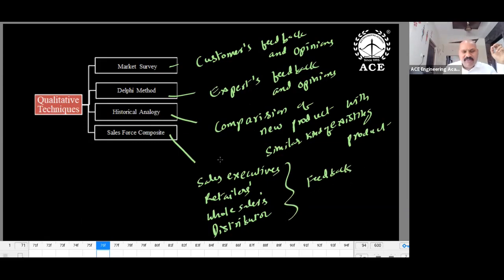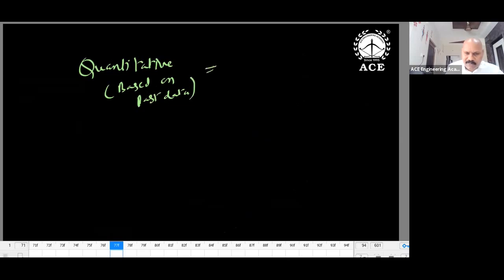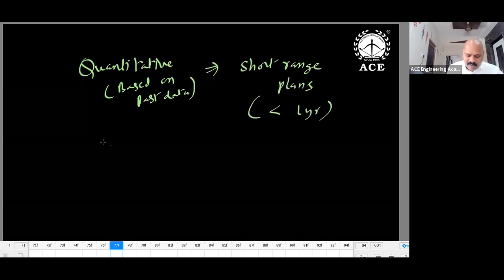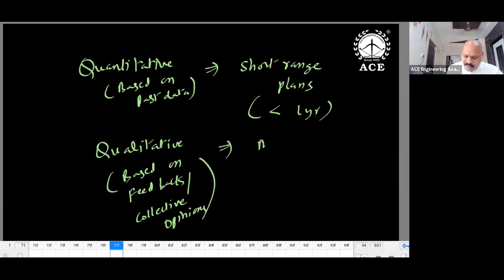So this qualitative and quantitative, when we use quantitative and when we use qualitative. What is the possibility and what are the possible questions? Quantitative is based on past data. So mathematics is required here, based on past data, short range planning, less than 1 year. Qualitative is based on feedback and collective opinion. It is medium range and long range.